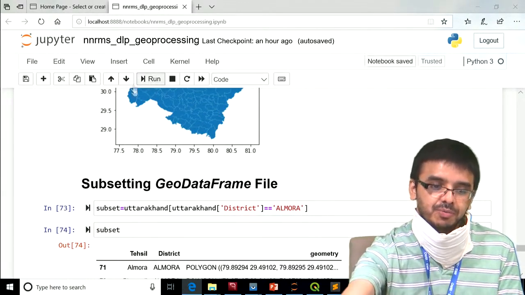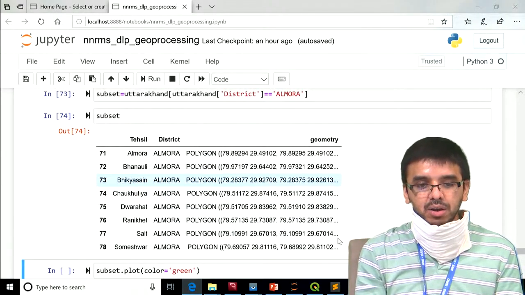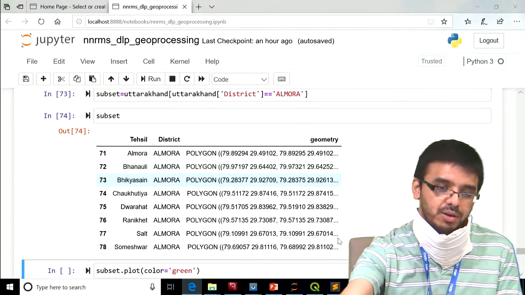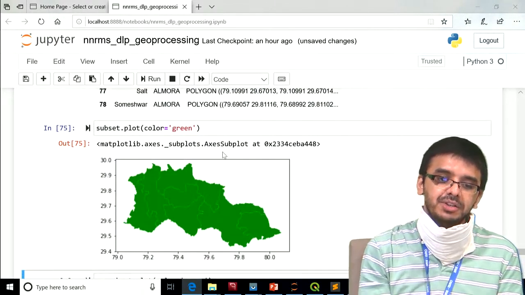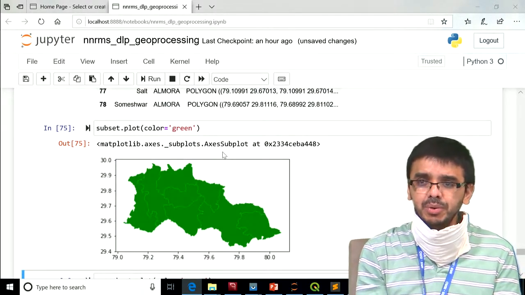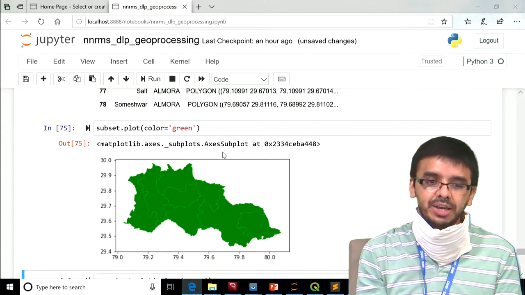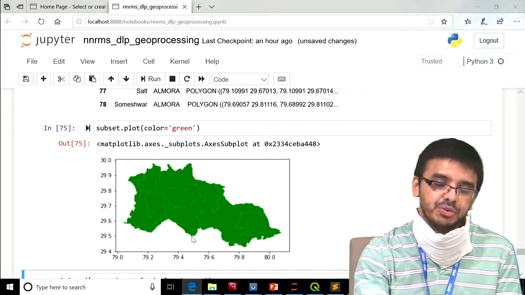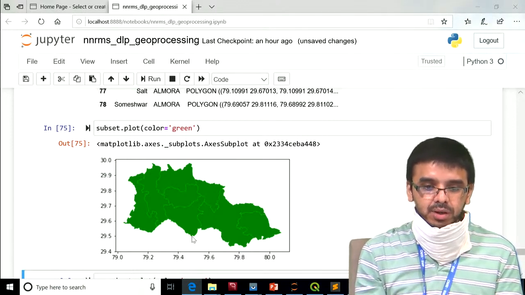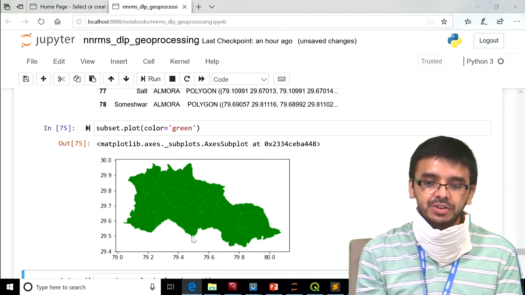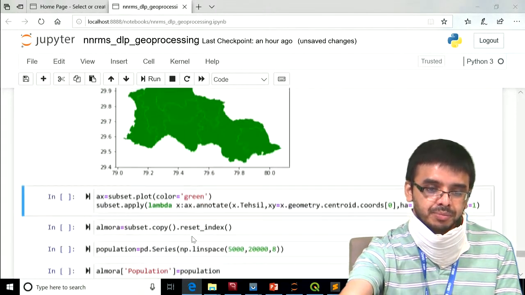If you see this, it returns only the tehsils of district Almora. This way we can subset our data frame on any condition. Here we have subsetted on the district, and similarly you can subset your data frame depending on different conditions.